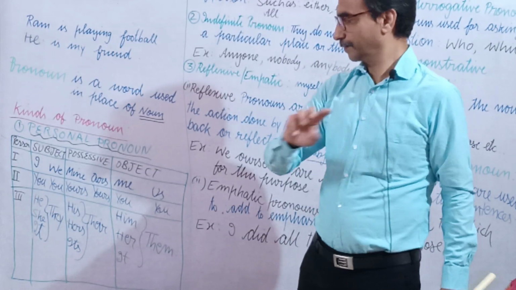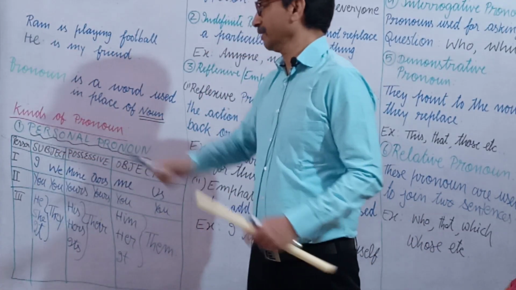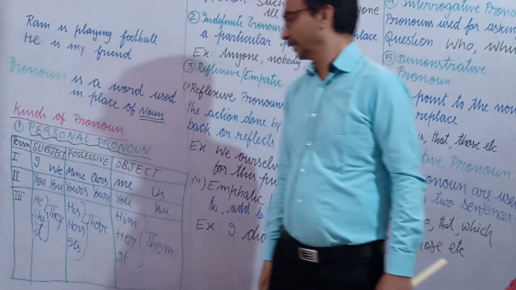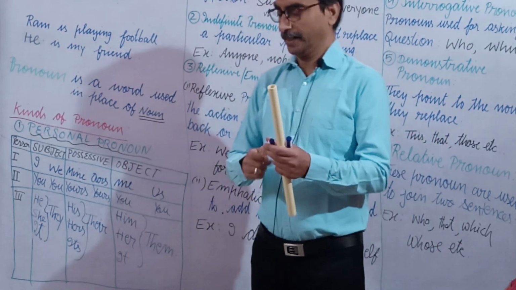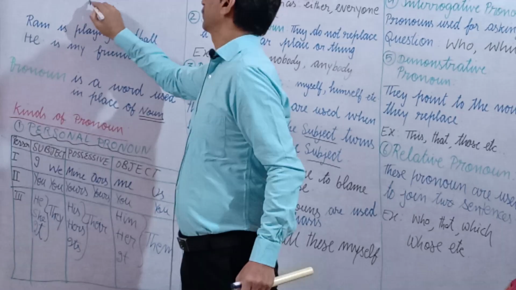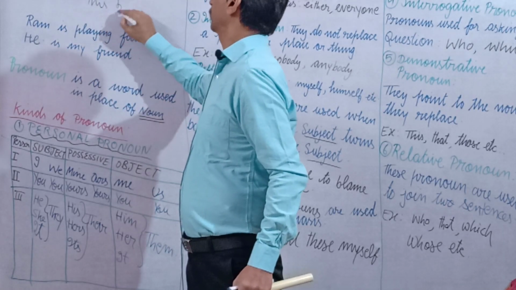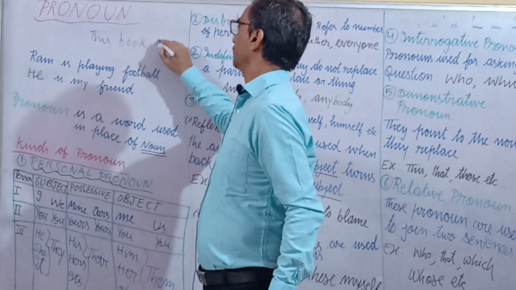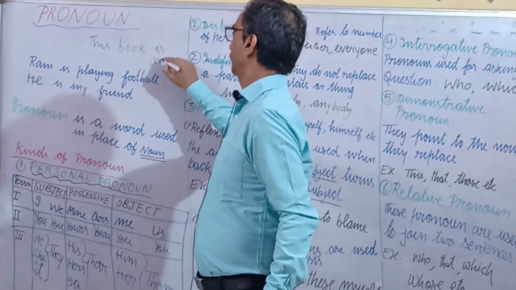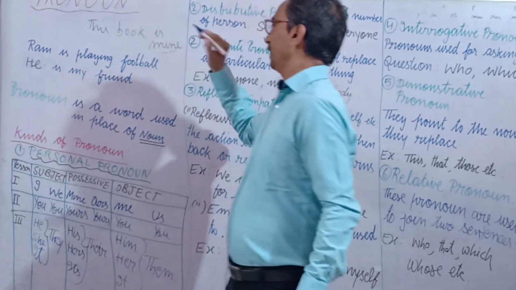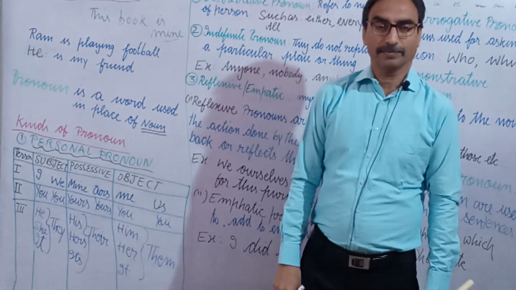Because pronoun can be used in 3 places. At place of subject, as I have written there. At place of possessive, जैसे this book is mine. Then mine is what? Possessive.